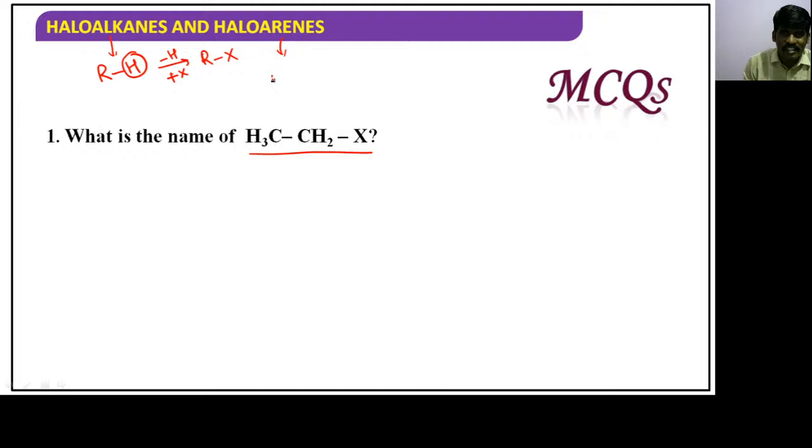Haloarene in the sense, if I take arene, ArH, in which hydrogen is replaced by halogen, you will get ArX, right? So ArX is nothing but haloarene or aryl halide, right, guys? Hope you understand the difference between haloalkane and haloarene. In haloalkane, halogen is attached to which hybridized carbon, children? sp3. Here halogen is attached to which hybridized carbon, children? sp2. That's all. This is the topic I have discussed so far.